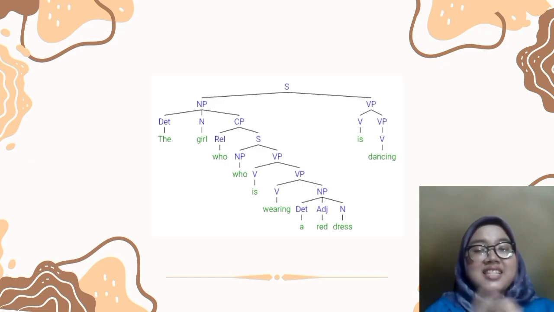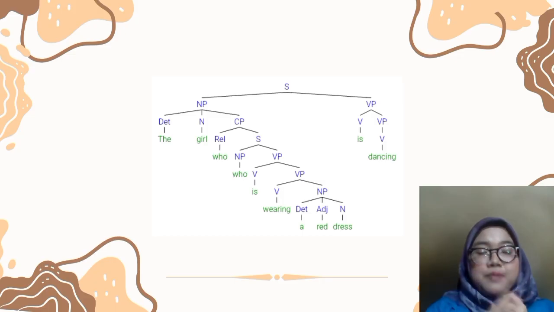This sentence has a relative clause, who is wearing a red dress. Let's analyze the tree. What the tree shows: the main noun phrase is the girl who is wearing a red dress, and the verb phrase is dancing. The clause who is wearing a red dress describes the girl.